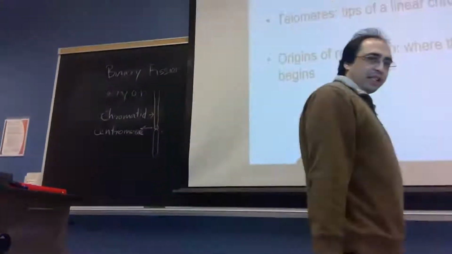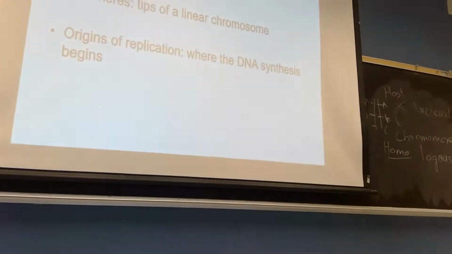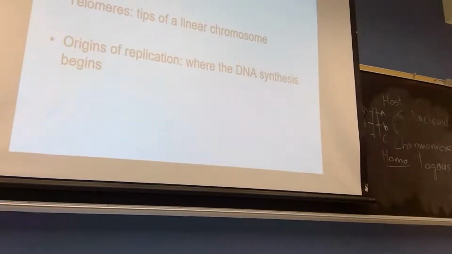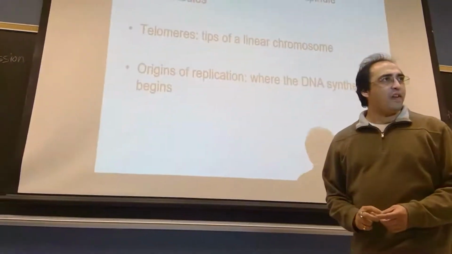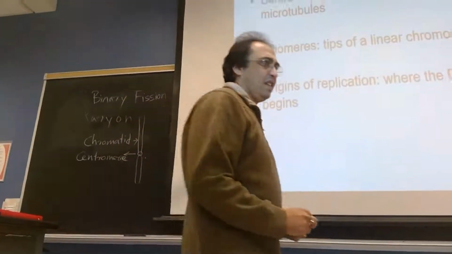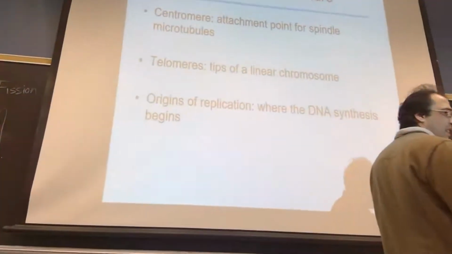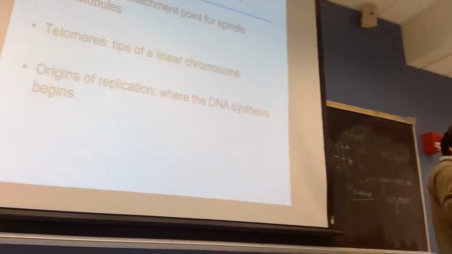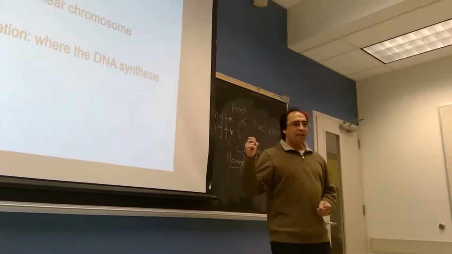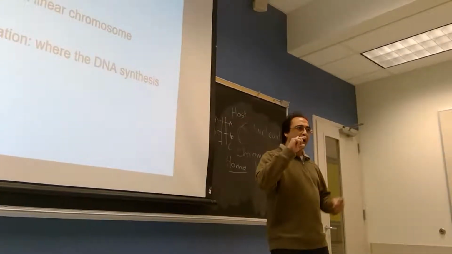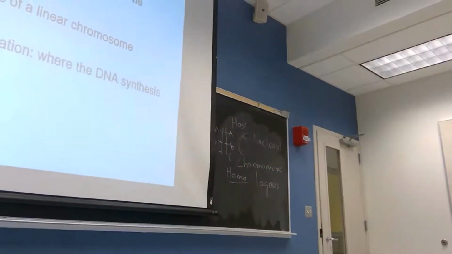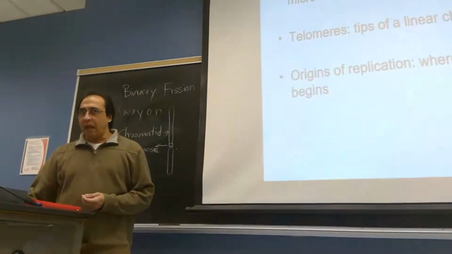Now, if I ask you what is the difference between centromere and chromomere? Chromomere is formed with the histone protein and DNA coiled there. That is called the chromomere. Centromere is the part of chromosome where chromatids are attached. Okay. Now, based on this, there are other two things called the telomere and origin of replication.